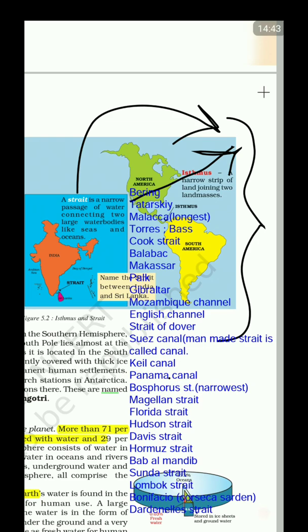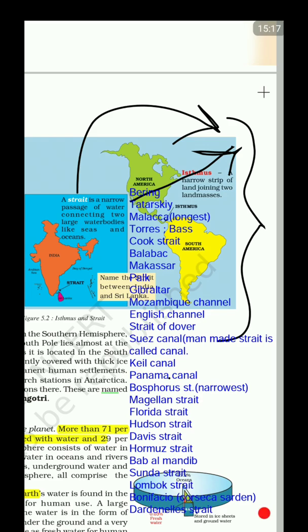Makassar is a strait between Kalimantan and Sulawesi. Sulawesi is K-shaped. Borneo is the largest island of Indonesia. Next is the Palk, a strait between India and Sri Lanka, as you can see in the figure. Next is Gibraltar, a strait which separates Spain from Morocco, Europe from Africa.